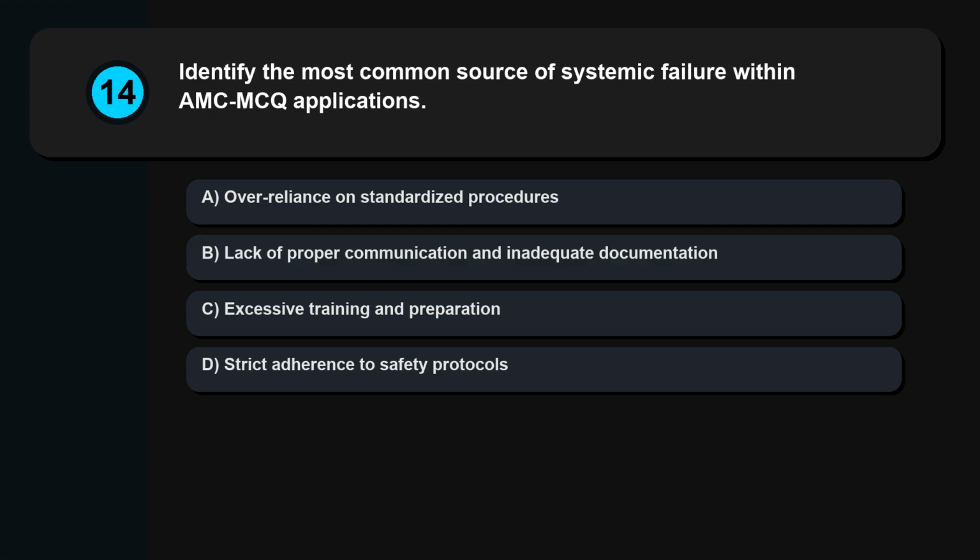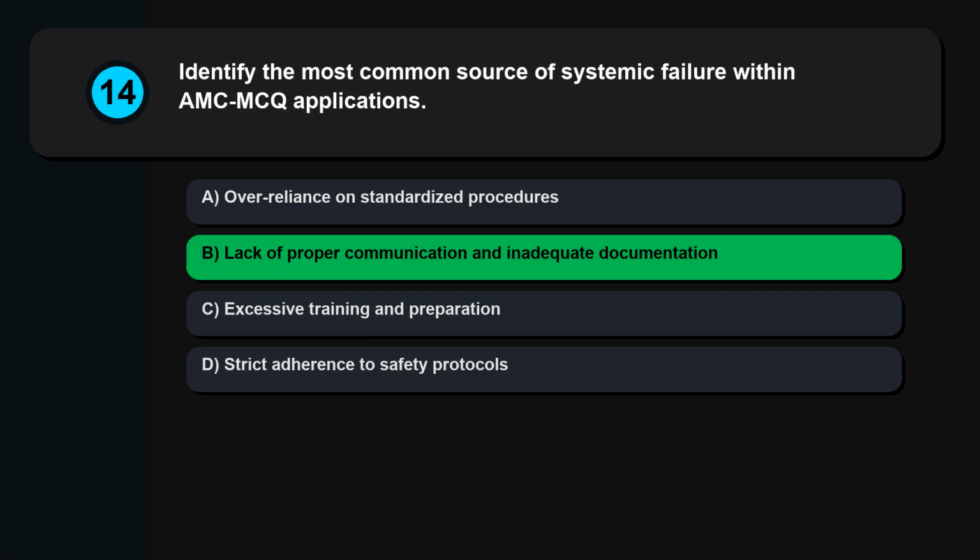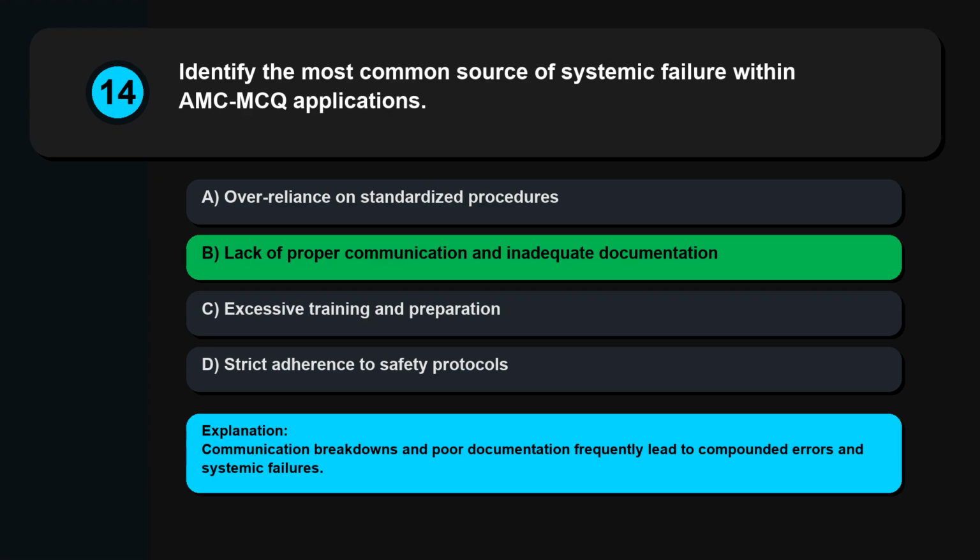Question 14. Identify the most common source of systemic failure within AMC MCQ applications. Over-reliance on standardized procedures. Lack of proper communication and inadequate documentation. Excessive training and preparation. Strict adherence to safety protocols. Communication breakdowns and poor documentation frequently lead to compounded errors and systemic failures.